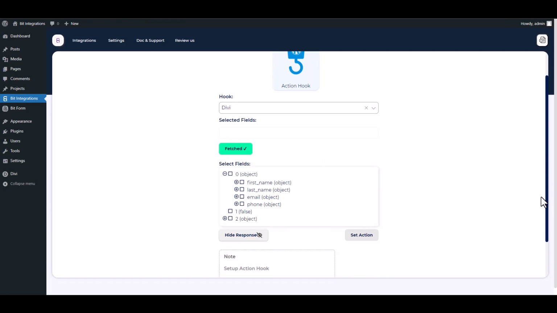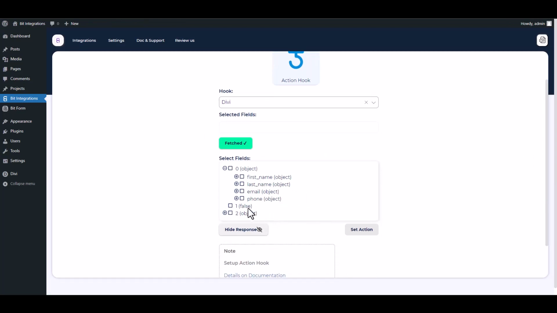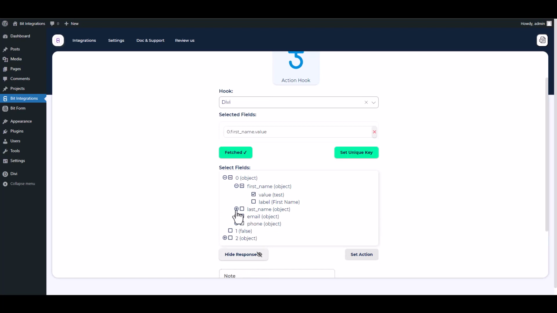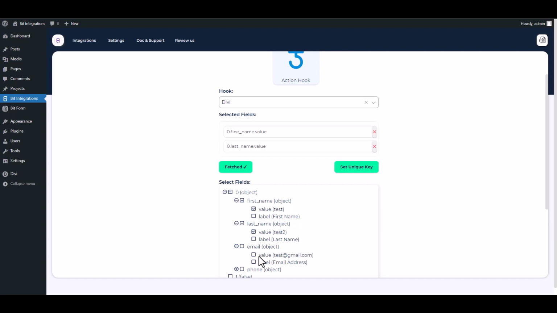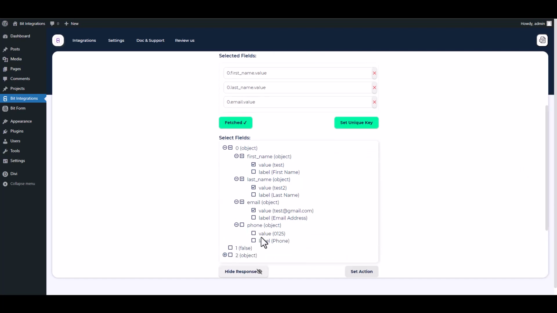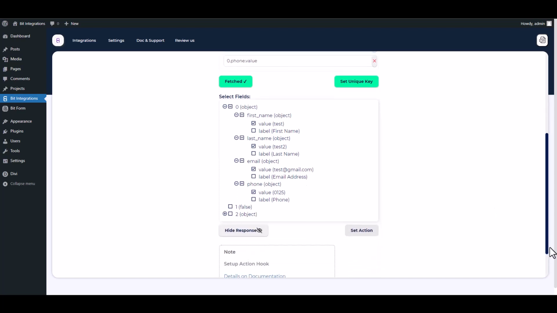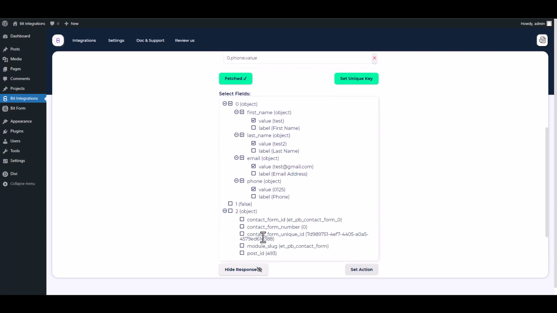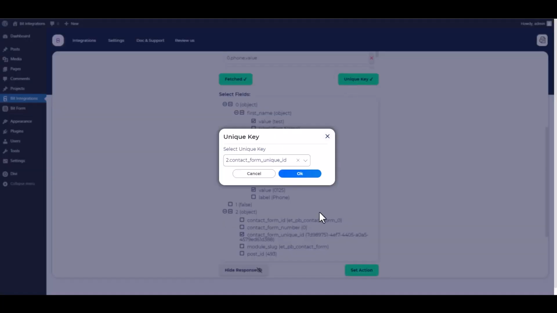After fetching data, find and select a field that contains the same value, then select other fields that you want to map with your action field. And it's a unique value, for example form ID, every time the form is submitted. Now set the unique key.